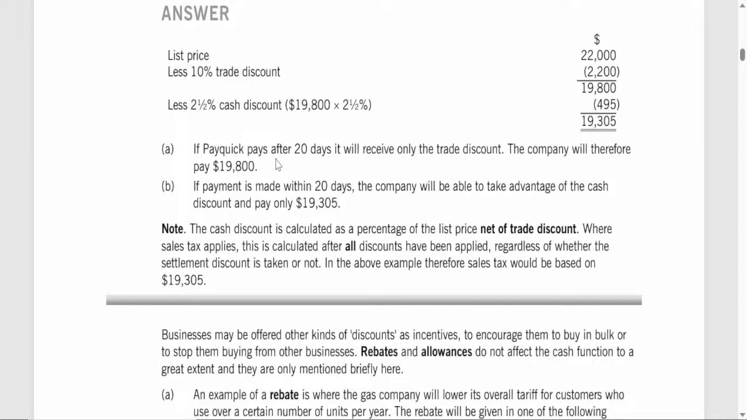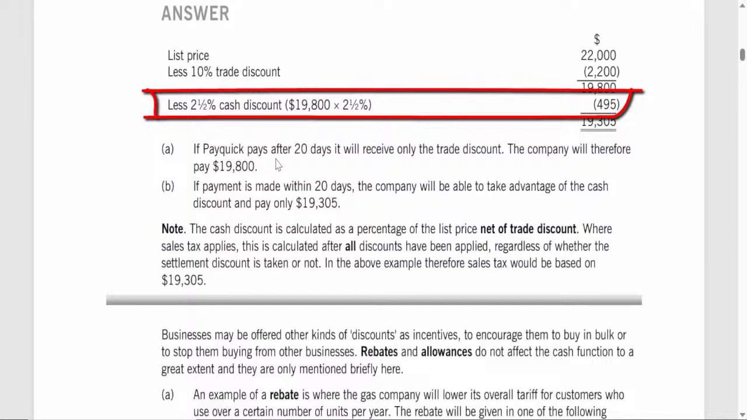So, if PayQuick delays payment beyond 20 days, it will pay $19,800. Task B. Amount payable if payment is made within 20 days. If PayQuick makes the payment within 20 days, it qualifies for the cash discount. The cash discount of 2.5% is then applied to the price after trade discount, $19,800. Step 1. Calculate 2.5% of the price after trade discount. Cash discount equals price after trade discount times 2.5% equals $495.